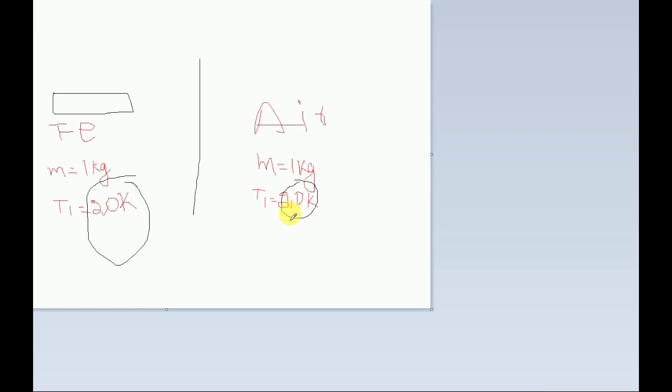And when you supply 0.45, please be very careful, 0.45 kilojoule, only then will the iron's temperature change to 21 Kelvin. The same thing in air: when you supply 1.005 kilojoule only, the temperature will be changed to 21 Kelvin.